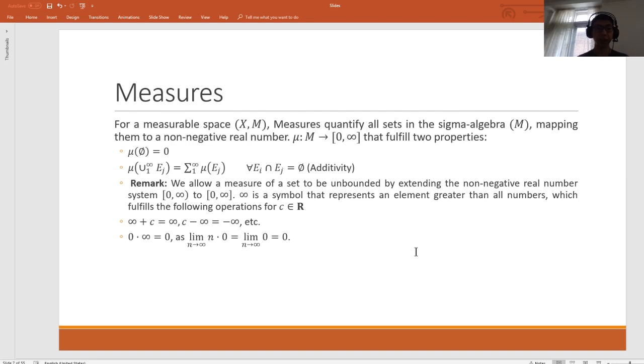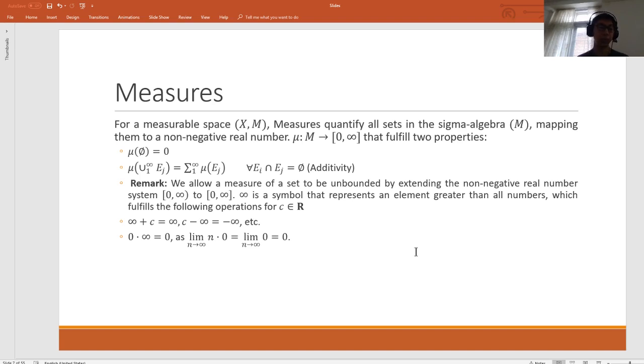Now that we have specified the domain of the measure, we can define the measure itself. A measure is a mapping from the sigma algebra to the non-negative extended real number system. It fulfills two properties, which are listed on the screen right now, and these are the ideal properties that serve as the axioms we want measures to follow.